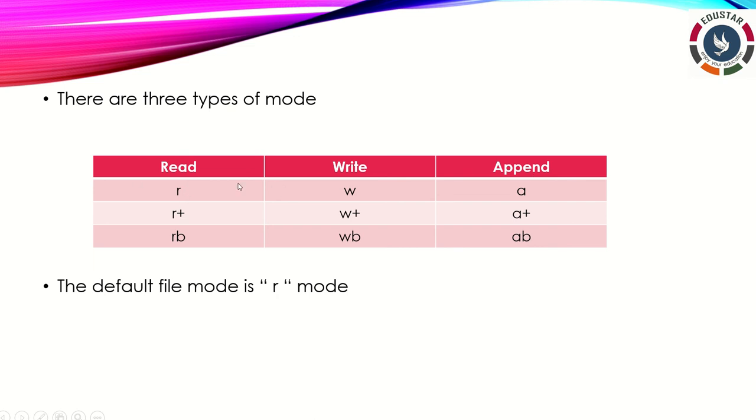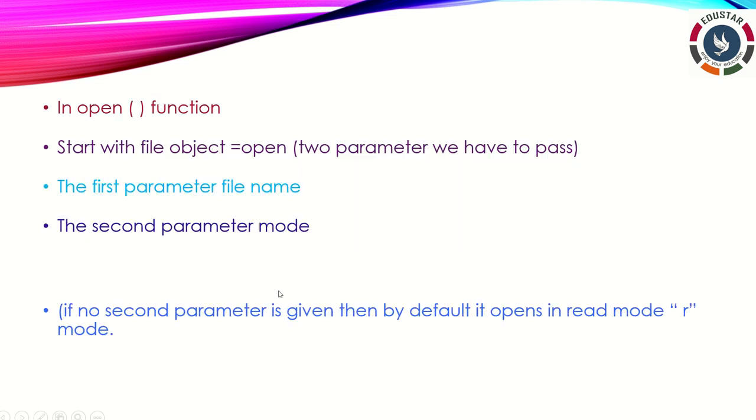R for read, W for write, and A for append. If you want to use it for double purpose, we have to add the plus symbol, and if you want to mention a binary file, we have to use B. Along with the syntax, if you use this, we can access the binary file. And suppose you do not mention any mode, the default mode is R mode.